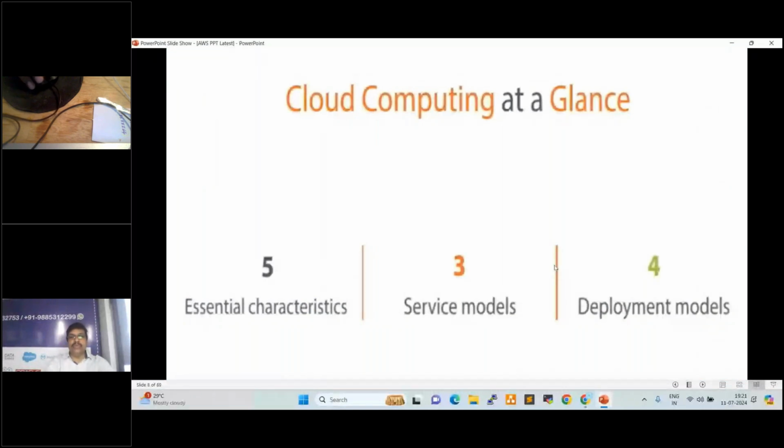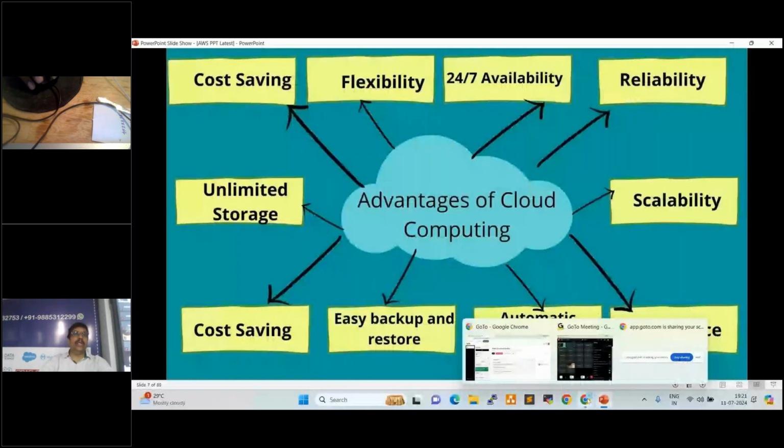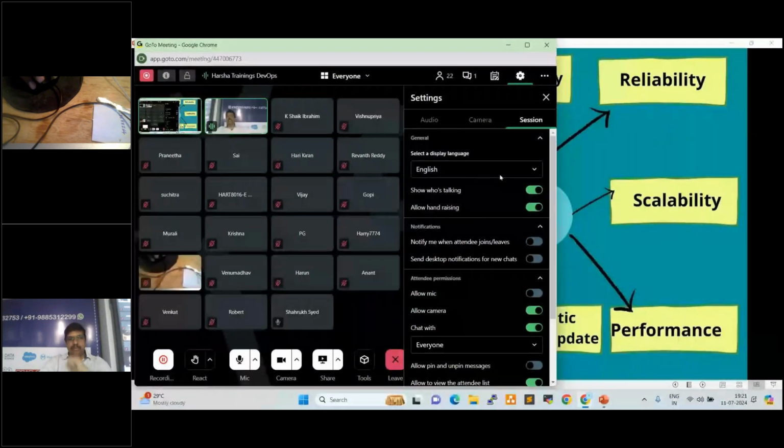Before going to this, anyone having any questions up to here? Online guys or classroom guys? Anyone having any questions? I'll give you the unmute option. If you have any questions, you can ask me now. Fine.